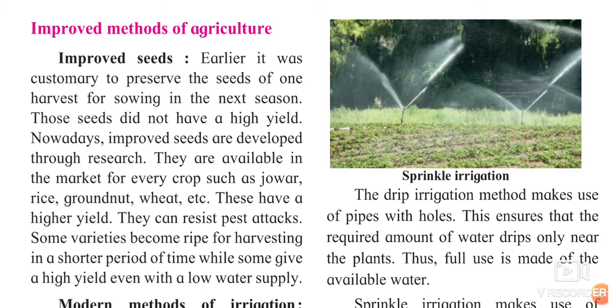They can resist pest attack. Pest attack means, yes, when small insects are coming and attacking these plants, they can control it. Some varieties become ripe for harvesting in shorter period of time. Some of the seeds take very little time for their harvesting, and some with less amount of water also can give you good quality of harvest. So these are the characteristics, or these are the good properties of these improved seeds.